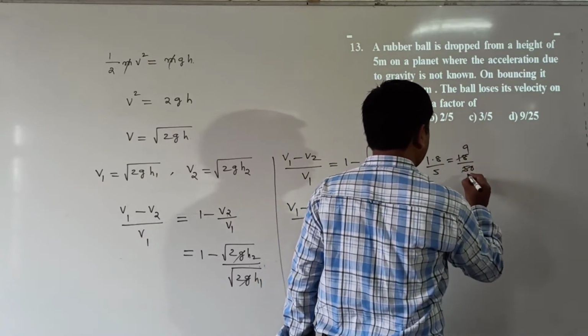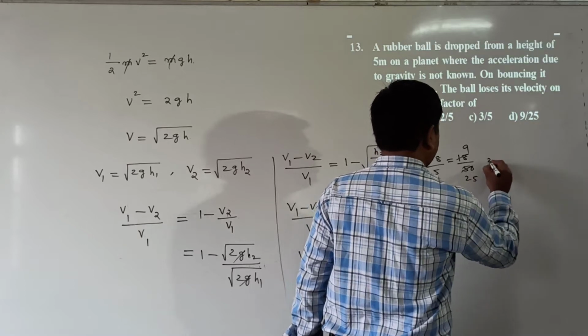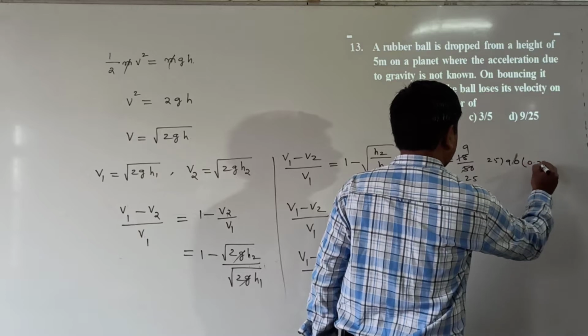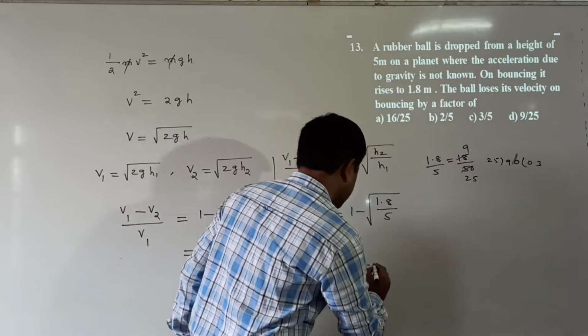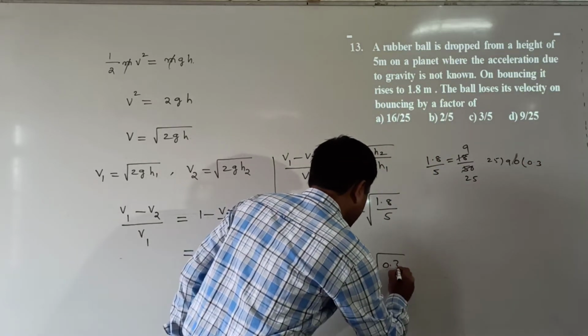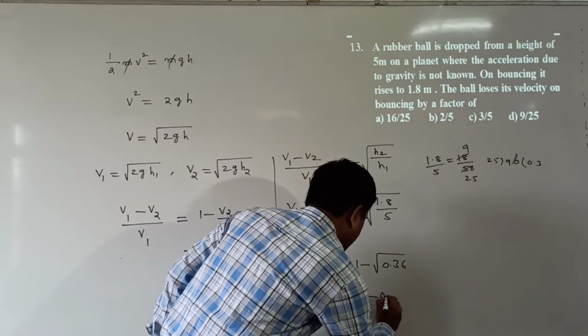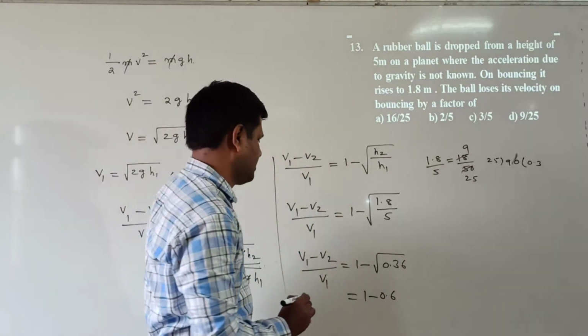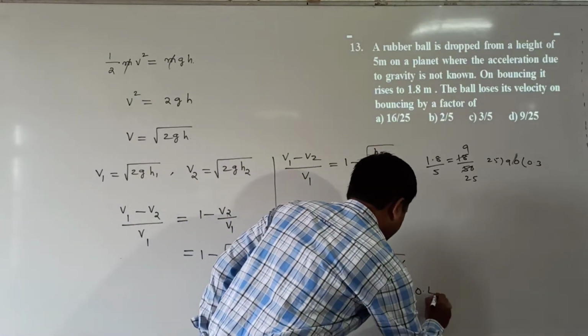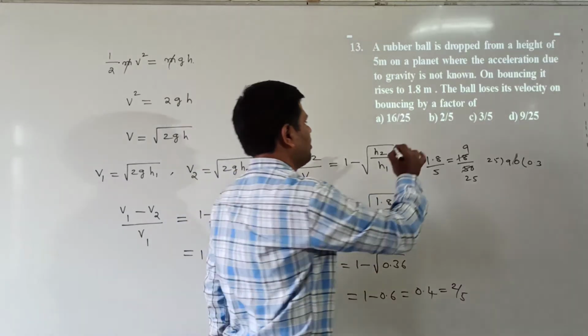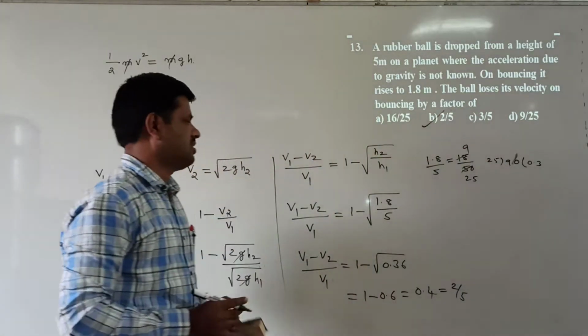Dividing, 25 times 36 gives under root of 0.36. Now 1 minus under root of 0.36, which is 0.6, gives 0.4, which is 2 by 5. Which option is correct here? D option is correct.